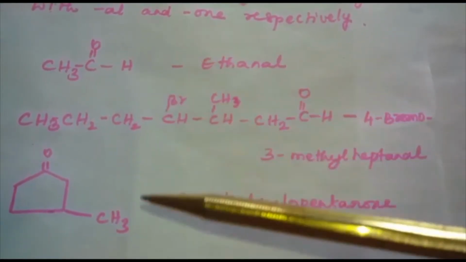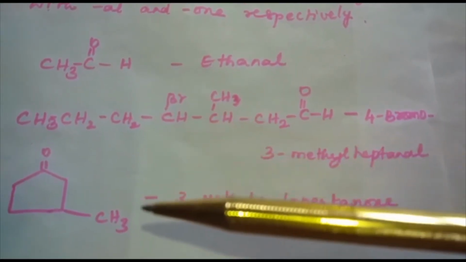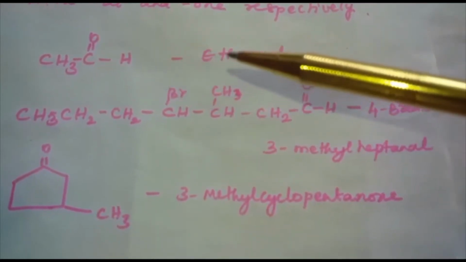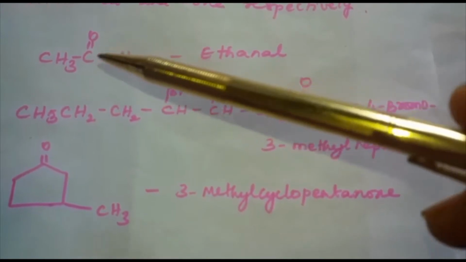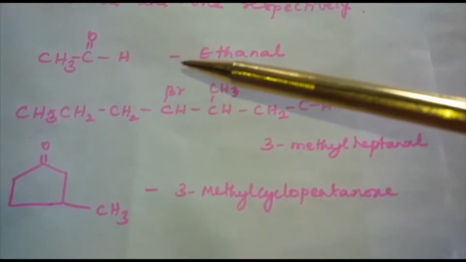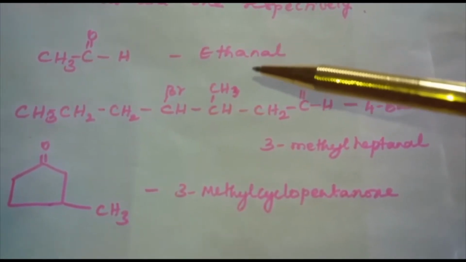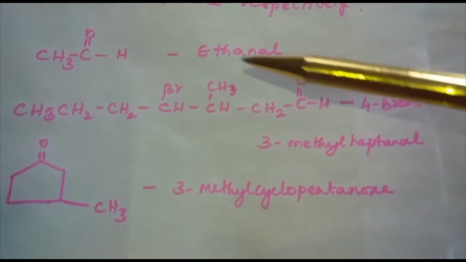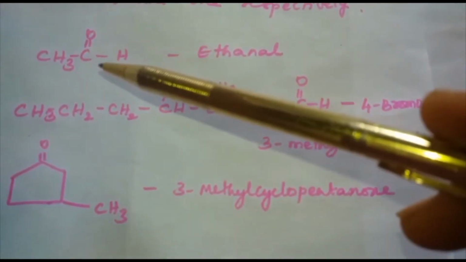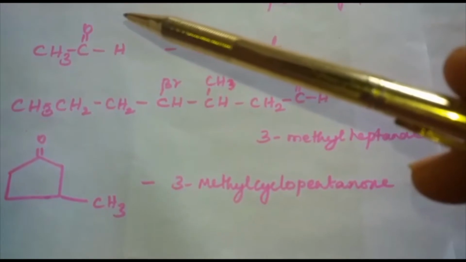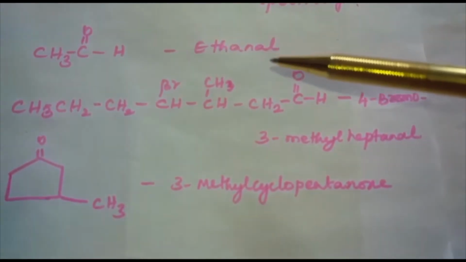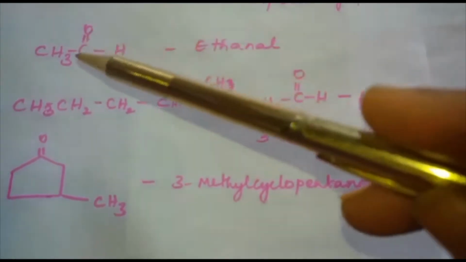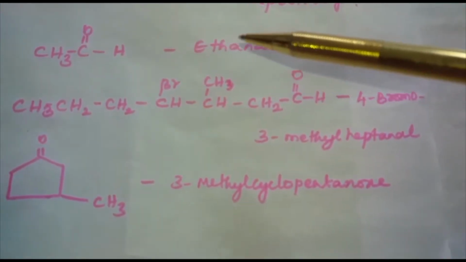Here we can see a few compounds of aldehydes as well as ketones. Let us see the naming. CH3CHO. The name of the compound is ethanal. The e of the alkane is replaced by -al. Here we have two carbon atoms, so the parent alkane is ethane. In ethane, the e is replaced by -al, so the name of the compound is ethanal.